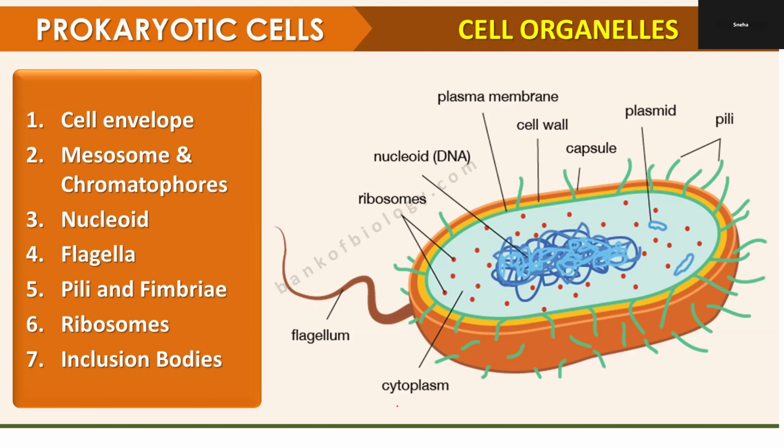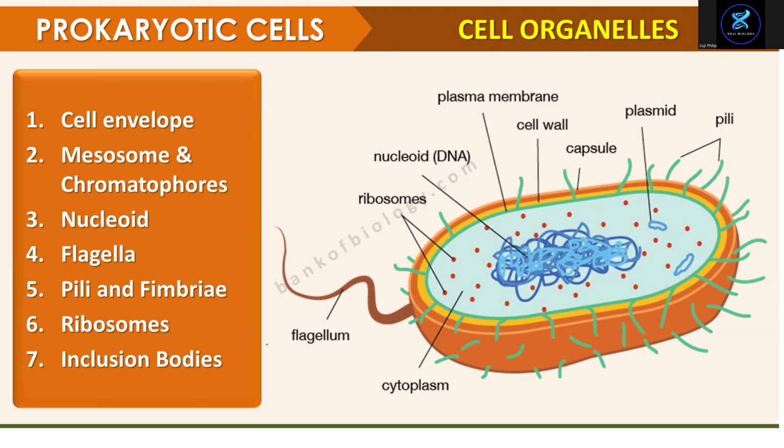Sneha, one more attempt. Rod shaped is bacillus. Sphere shaped is coccus. Comma shaped is vibrio. And spiral shaped is spirillum. Okay. So these are the parts of the bacteria.